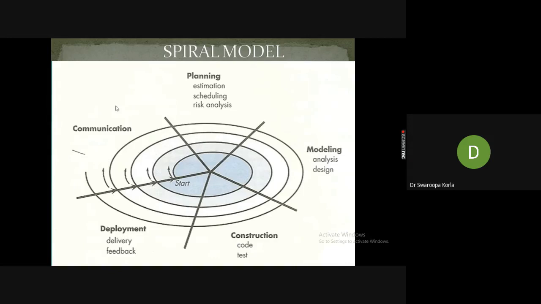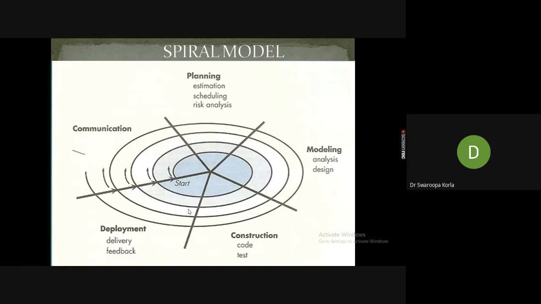Communication defines what project needs to be developed and what the requirements are. Communication, planning, modeling, construction and deployment: the same software development life cycle activities take place even in the spiral model.